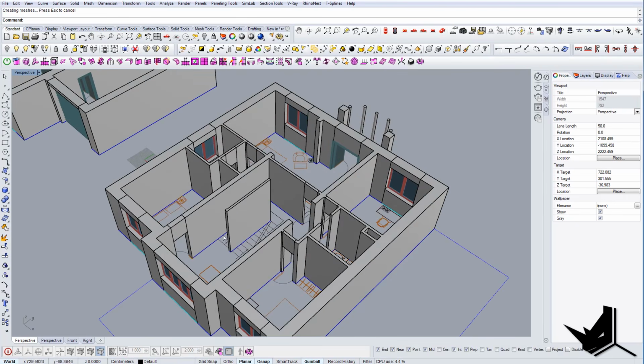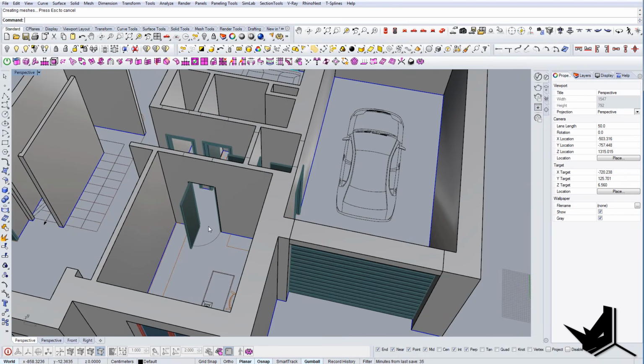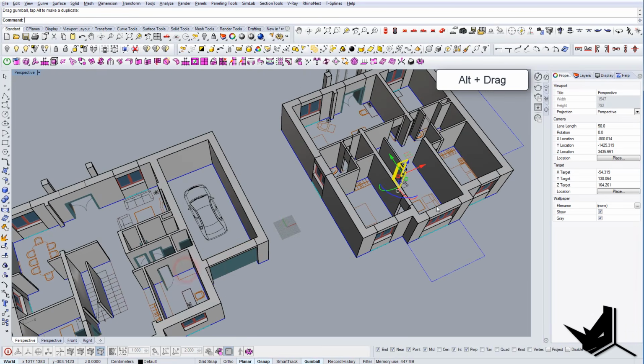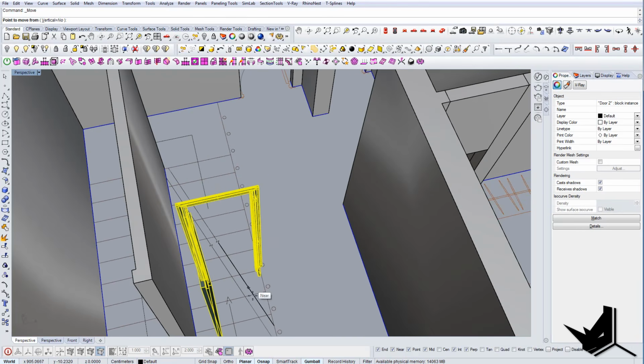And once I have all of this, I will copy the doors. Let's copy the doors here, and let's see if this will fit.